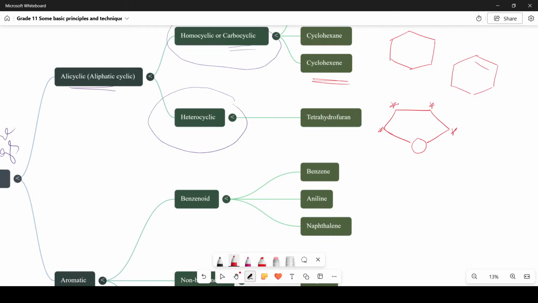Within the ring, here what you saw, all the corners are only carbon atoms, so it is called carbocyclic. Whereas here it is heterocyclic. Within the ring, there is one heteroatom. It can be oxygen, sulfur, or nitrogen. Alright?